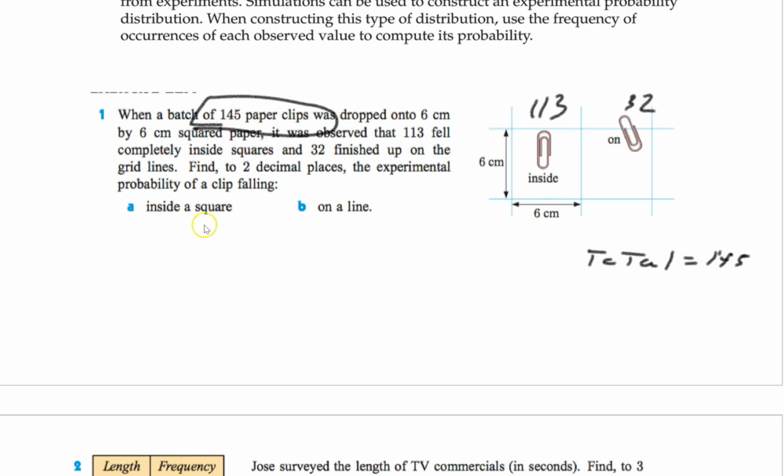Anyway, they want to know, based on this experiment, what's the probability of getting a paper clip that falls inside a square? Well, you can put 1 over total. I'm going to do 113 over 145. Falling on the line, 32 over 145, right? That's a small number. Based on the experiment, there you go.